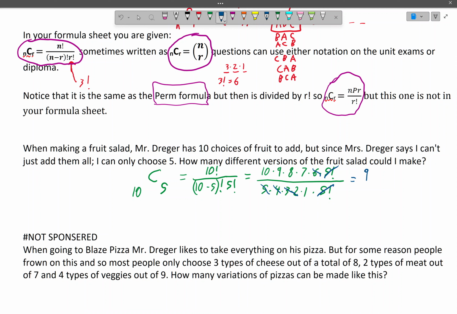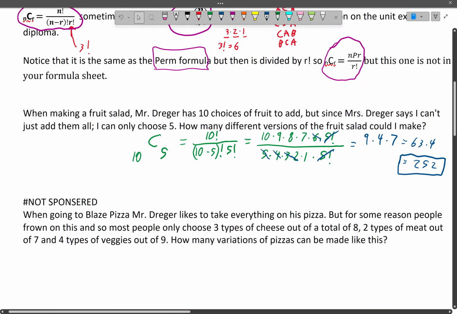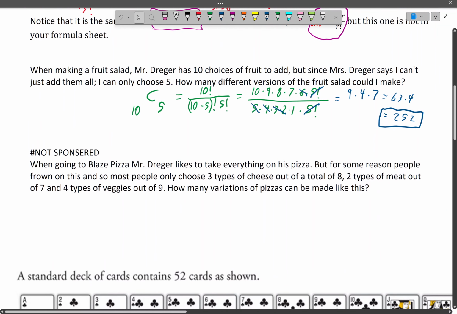So I'm going to get 9 times 4 times 7 at the end of the day, which is 63 times 4, which is 252. And so there is our final answer. So being able to do this in your head is wonderful, but I'll be honest, most of the time we're just going to use our calculator.